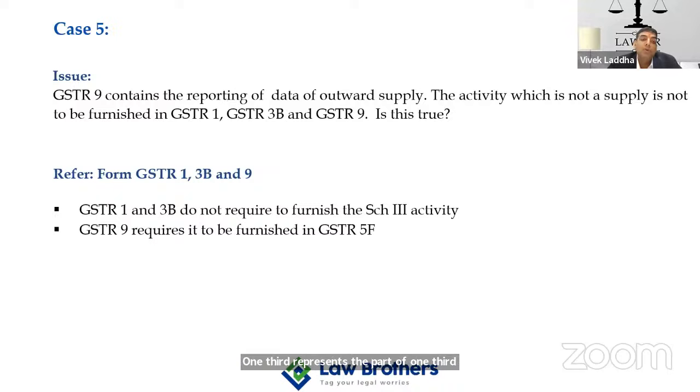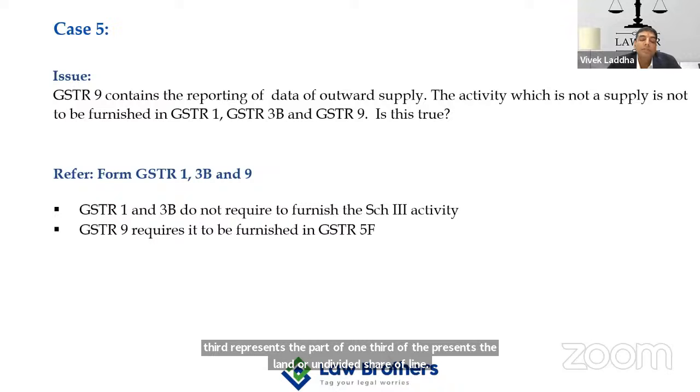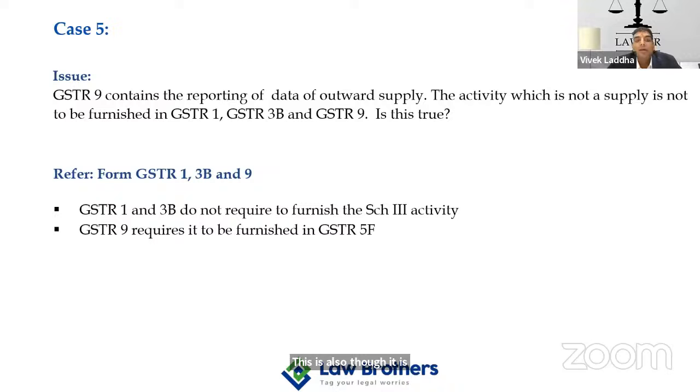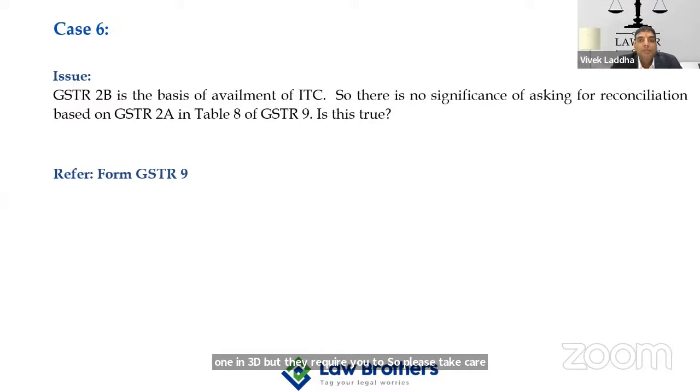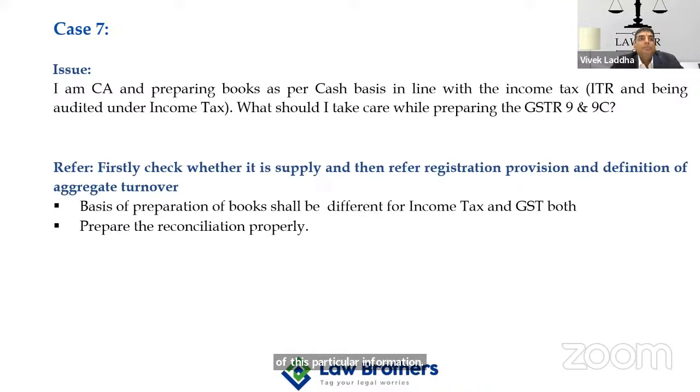This is excluded from the scope of supply because of entry number 5 of Schedule 3, but GSTR 9 requires you to furnish the same still. So even though it is not required to be furnished in GSTR 1 and 3B, you are required to furnish it in GSTR 9. So please take care of this particular information. This is already covered now.